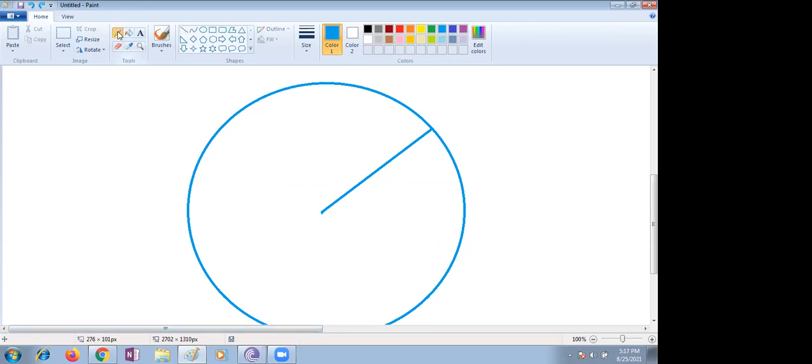Now, from the center to any point on the circle, what do we call it? Yes, Sudisha, are you there? Center means exactly the midpoint of the circle. Ma'am, I sent my answer in the chat. Okay, I will check.